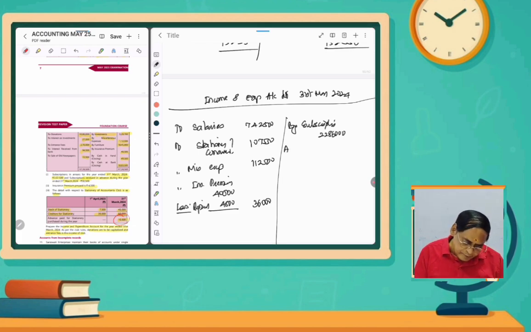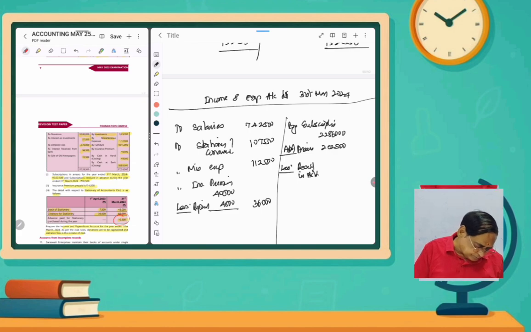So arrears should be added, 2,02,500. And then received in advance, for the next year we received advance, so we have to deduct it, 58,500.